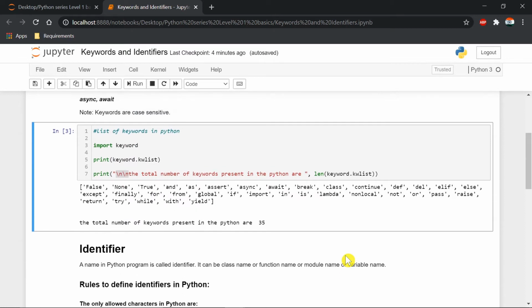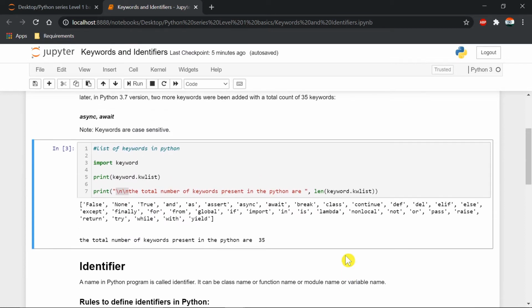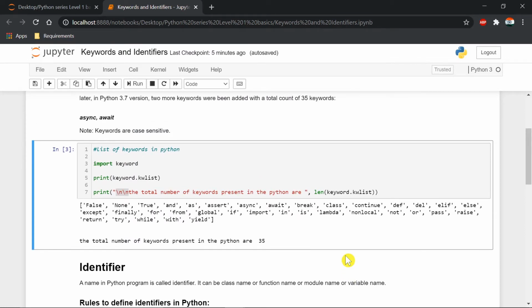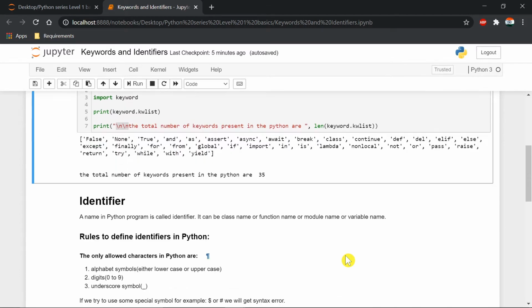And the next thing is identifier. So what is an identifier? Whatever name we want to give to our function name, class name or variable name, these are all identifiers. There is a basic set of rules while naming anything, for example a function name, module name or variable name.